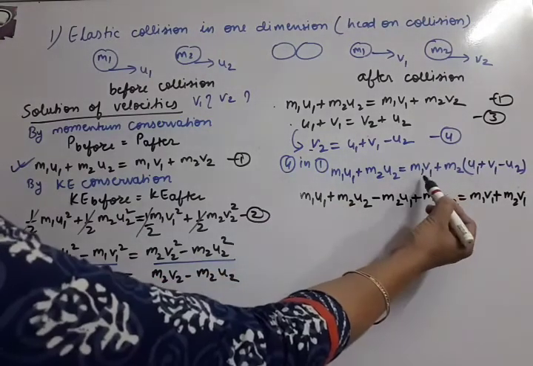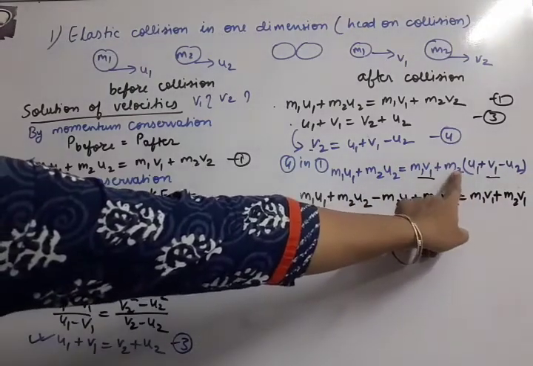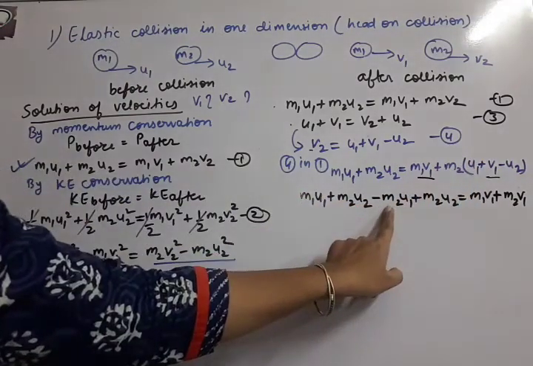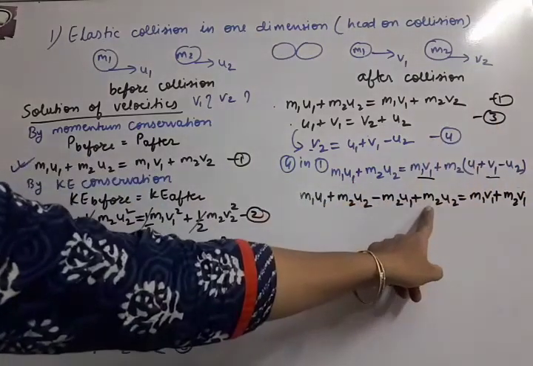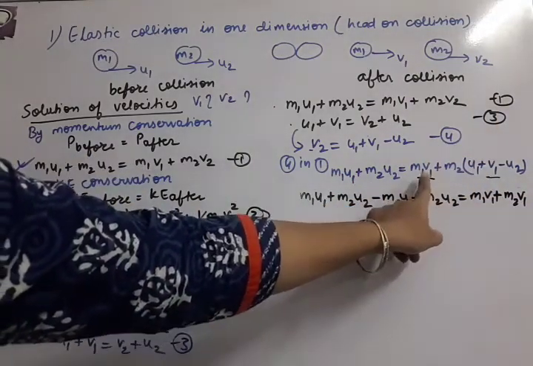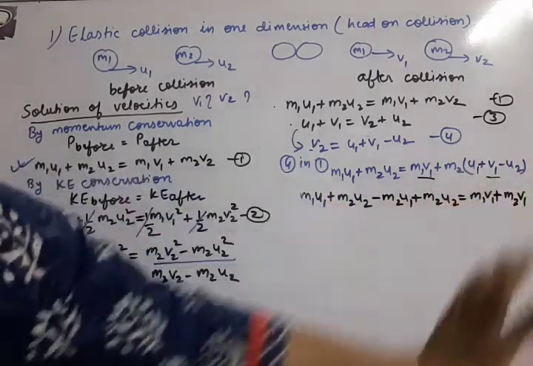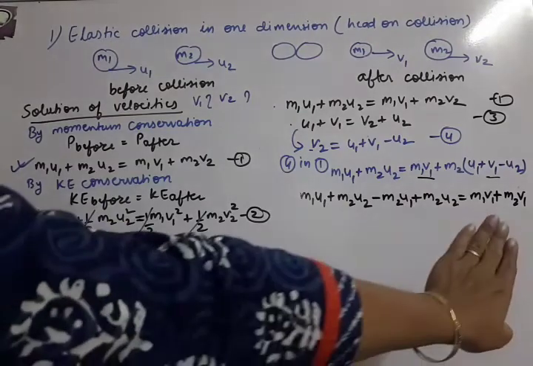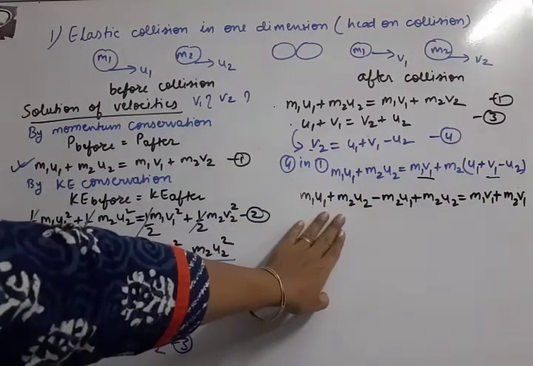Now v1 terms should remain there only. So what is left? m2 u1 will come here and become negative, and m2 u2, which is already negative, is shifted here and becomes positive. Now what is left on that side? m1 v1 on this side and m2 v1 on this side. So all v1 terms should remain on that side and all other terms should come to this side.